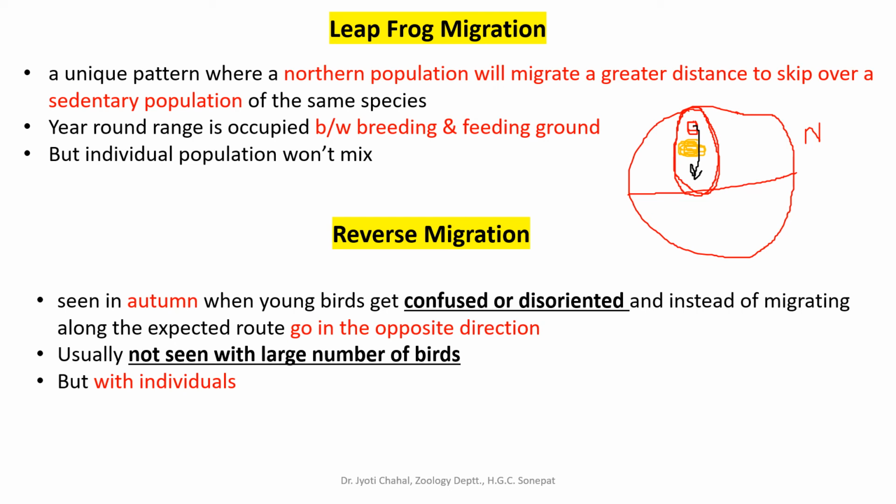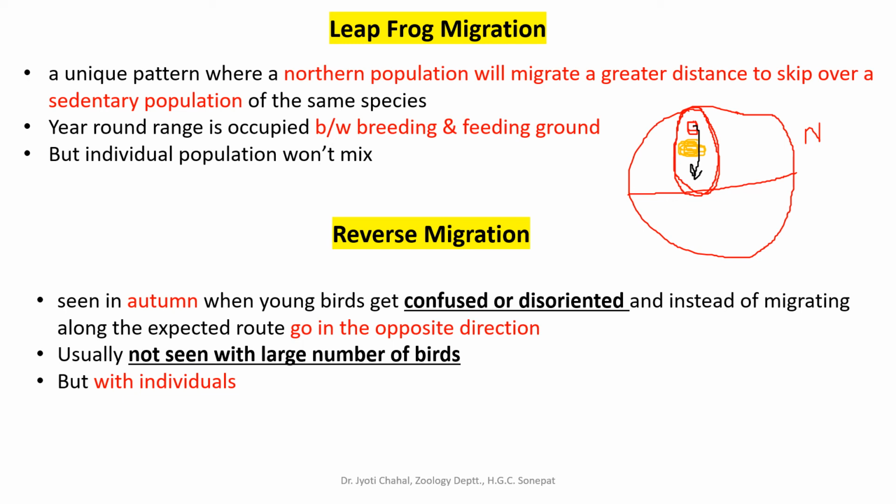This yellow population and this red population will remain separate. They will never get mixed up. So these will keep their individuality separate, and they both belong to the same species. So this population will jump over this yellow population towards their southern home, their feeding home, resting home during winter months. Such kind of migration is termed as leapfrog migration.